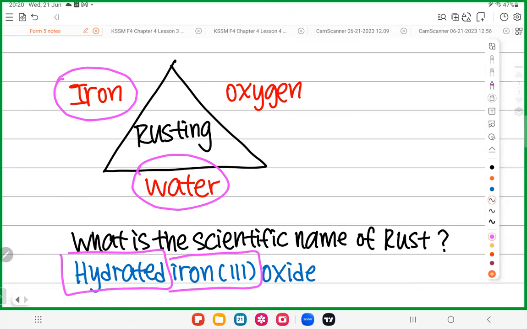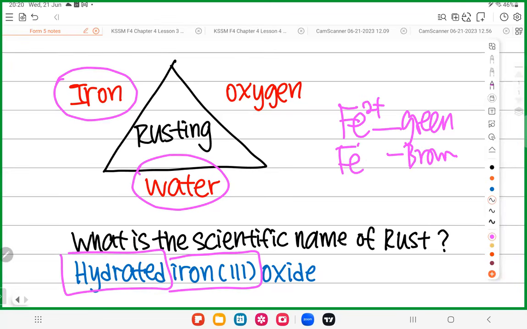In SPM, you learn that Fe2+, what is the color? If anyone can remember, Fe2+, what color? You learn in Form 4. Green. Fantastic. Allow me to ask you a question. Is your rust green in color? No. What is the color of rust, everyone? Brown. So who is brown? Fe3+. You get it?